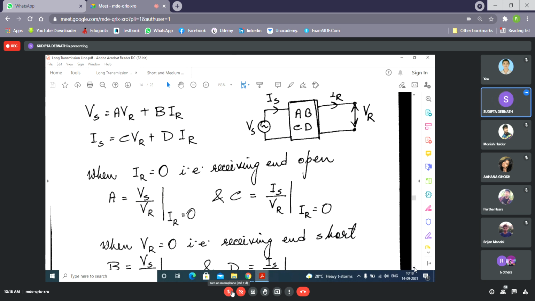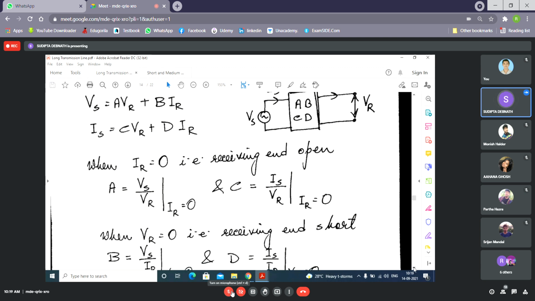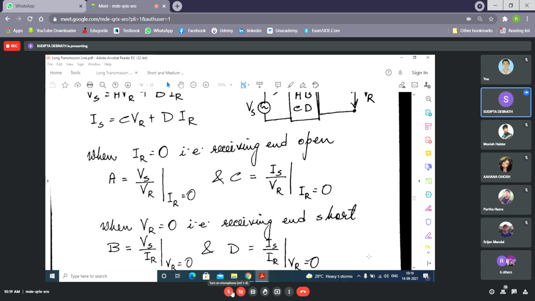Now, similarly, when this side is shorted, VR equals 0. So the equations become VS equal to BIR and IS equal to DIR. So B is VS by IR, and D is IS by IR.